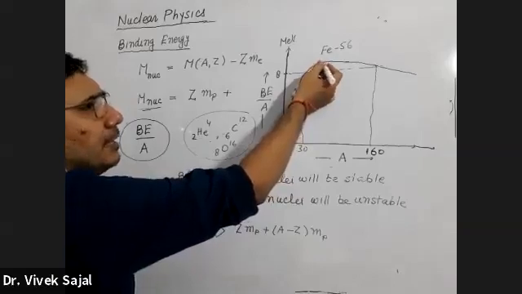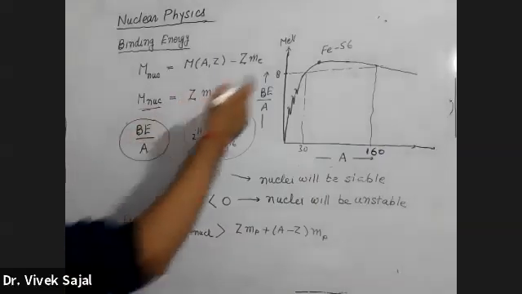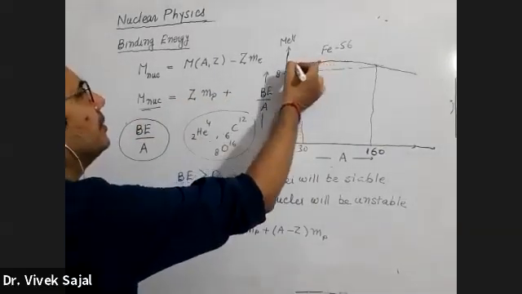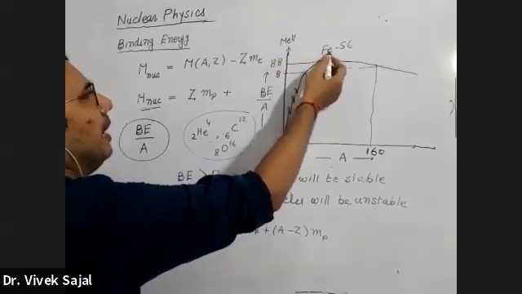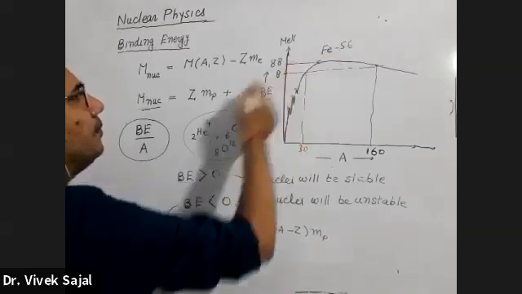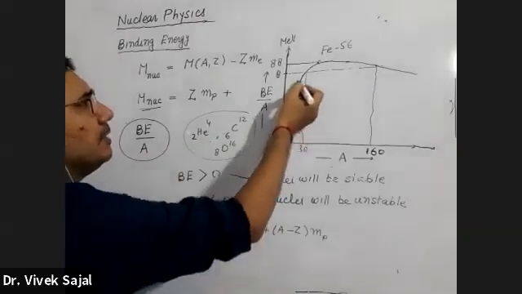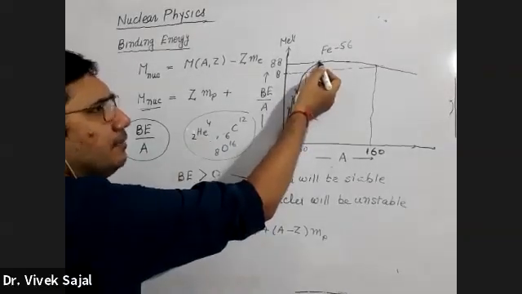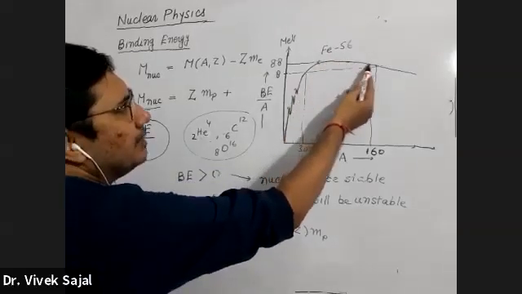It is achieving some maximum, and that maximum value is 8.8 MeV, and this is for Fe56. So binding energy per nucleon is increasing with A. It is achieving a maximum for Fe56, and after this, it starts decreasing.